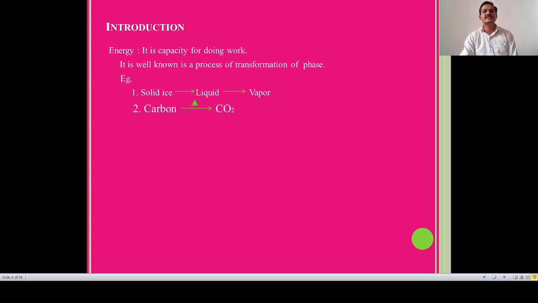Now another example: if we oxidize carbon, that is C plus O2, it is converted into carbon dioxide. Carbon is in the solid phase and carbon dioxide is in the gaseous phase. So these are the two examples. Then example number three is the dry cell. In a dry cell, chemical energy is converted into electrical energy. Dry cells are basically used in watches and generally in remotes. It is a simple mechanism: chemicals are used and converted into electrical energy.